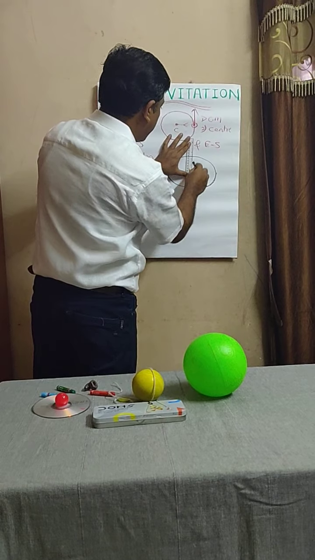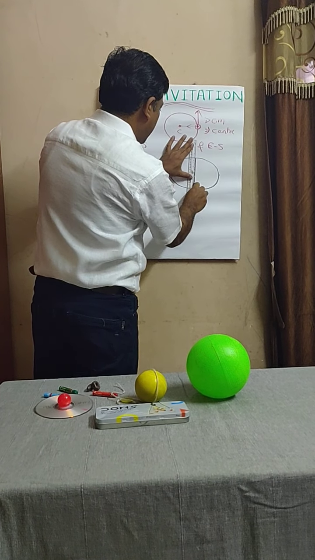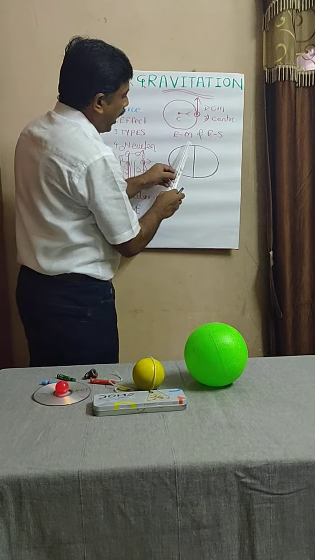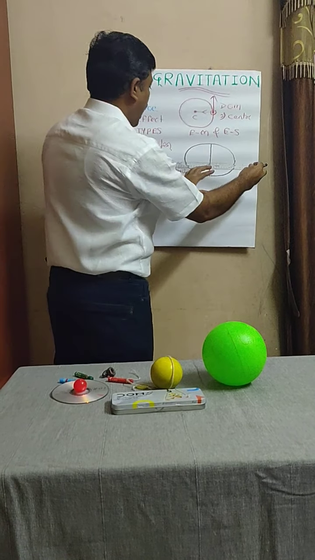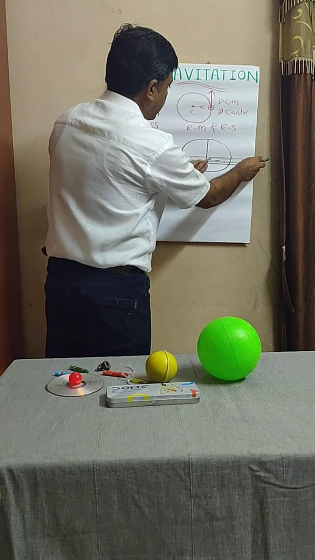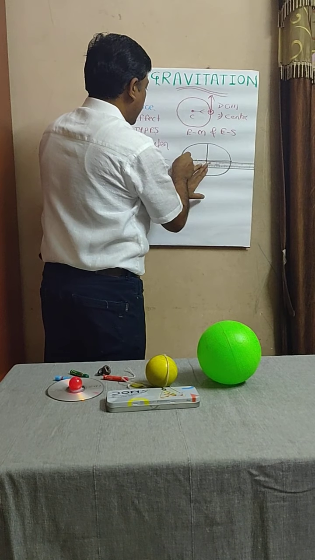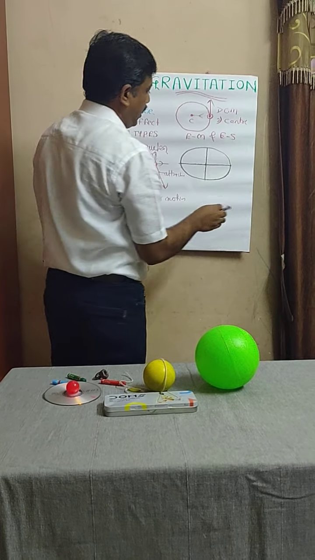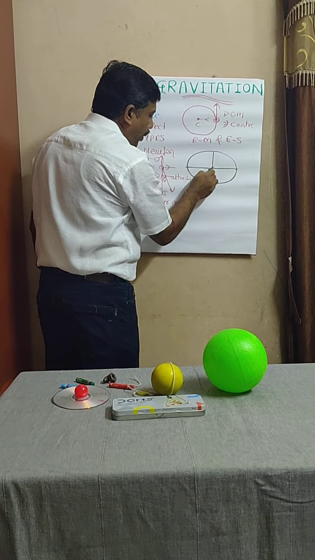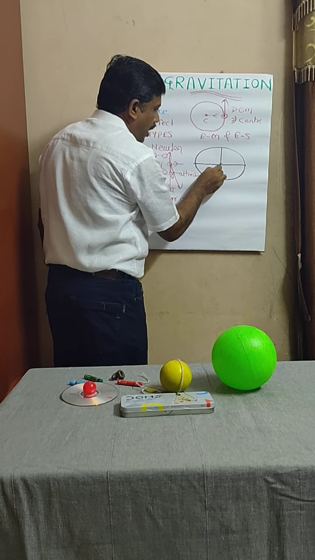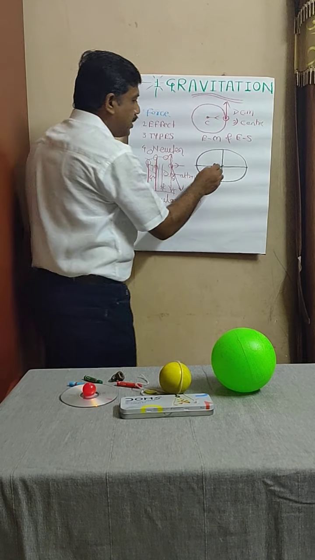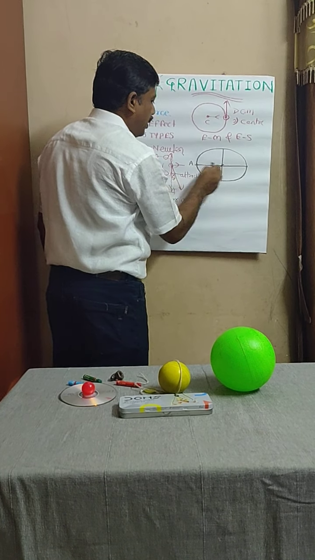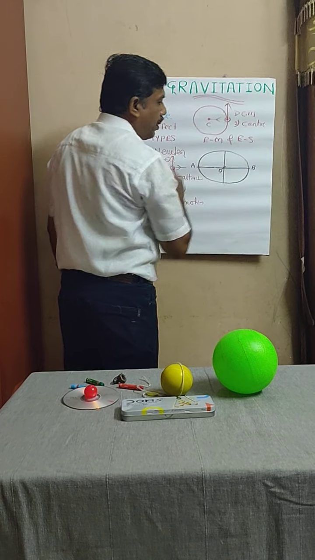The shorter axis is known as the minor axis and the longer axis is known as the major axis. Now this is the center point of the ellipse, which I am denoting by the letter O. Now suppose this is point A, and this is point B.